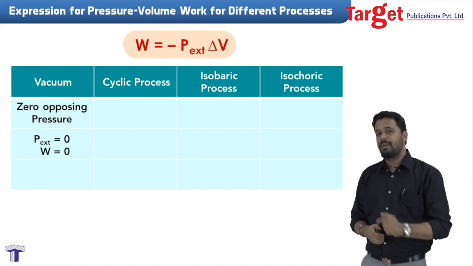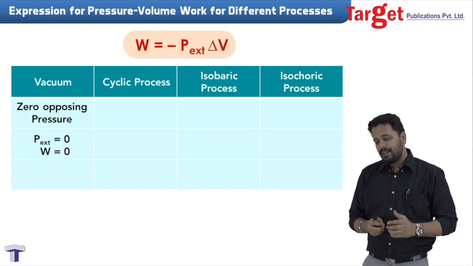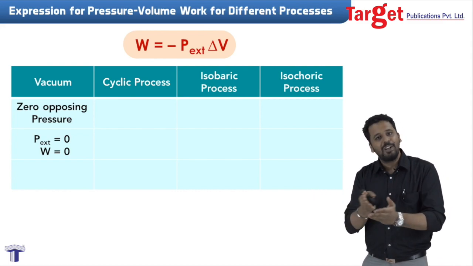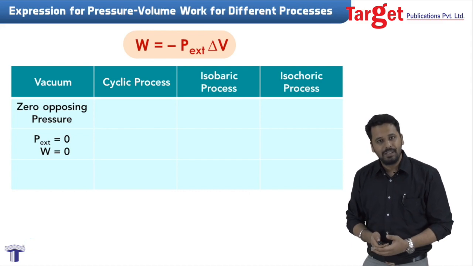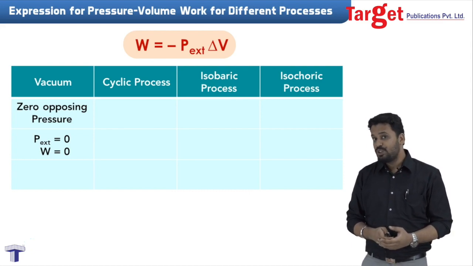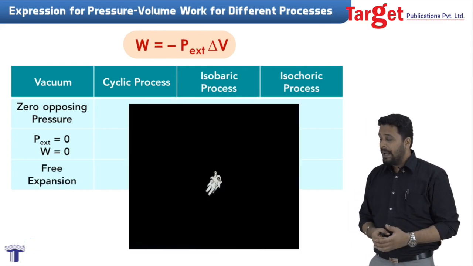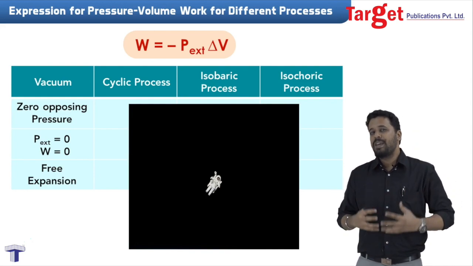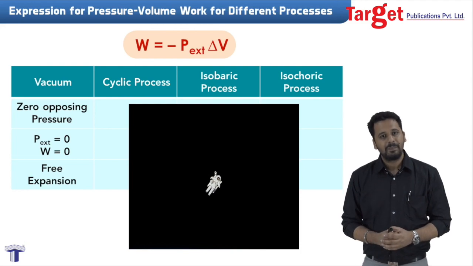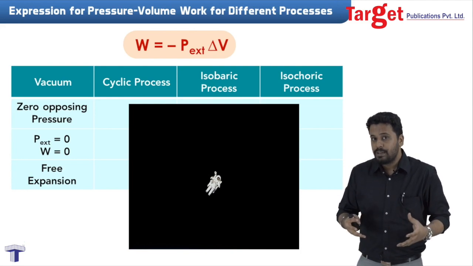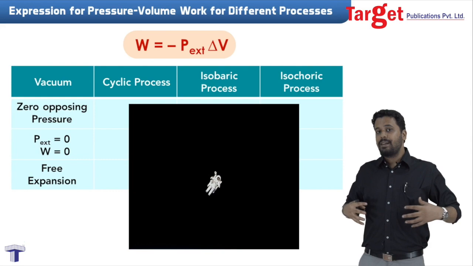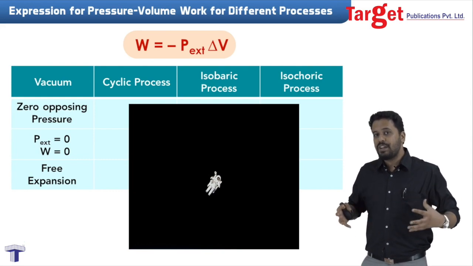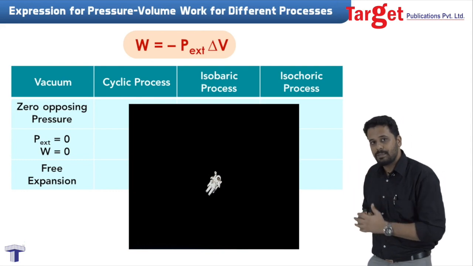And this concept tells us that if you have a gas inside a vacuum, it will just expand without doing any work. This concept is also called free expansion, and it tells us why astronauts have to wear spacesuits in outer space. Because if they don't, their bodies will start expanding, because the body will not do any work. It's a free expansion in the vacuum of outer space.